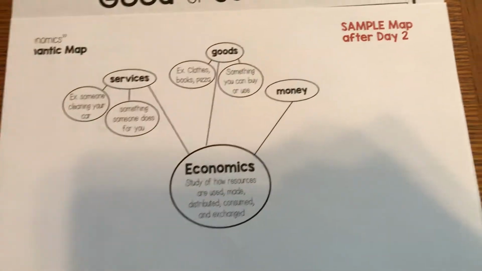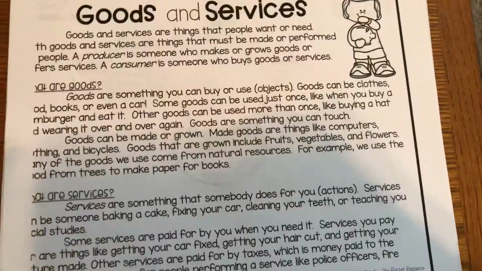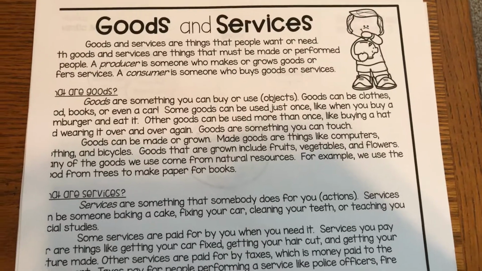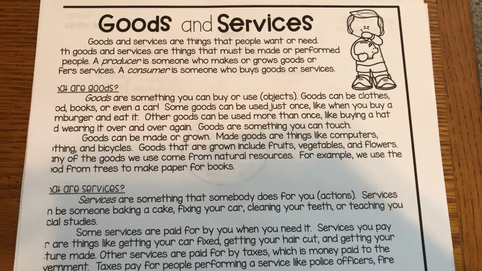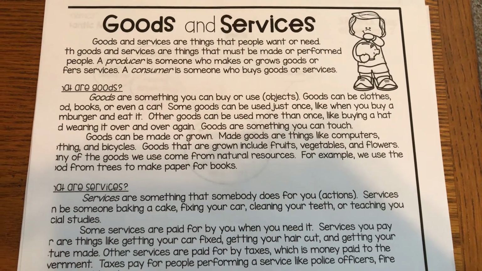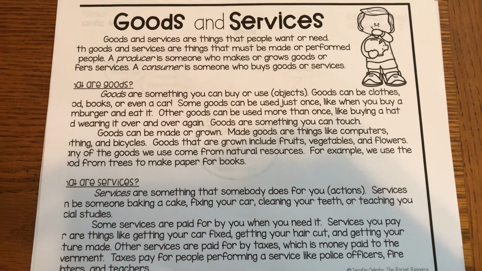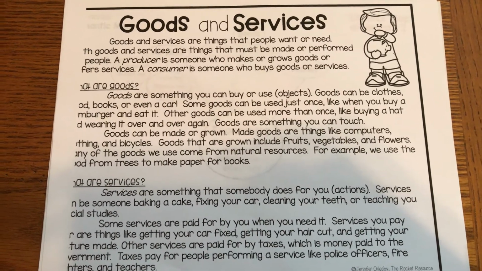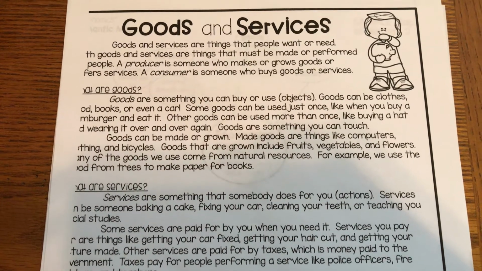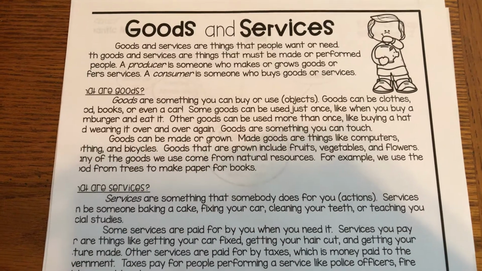Next, I would break down what are goods and services. Goods and services are things that people want or need. Goods and services are things that must be made or performed. A producer is someone who makes or grows goods or food for services. A consumer is someone who buys goods or services.